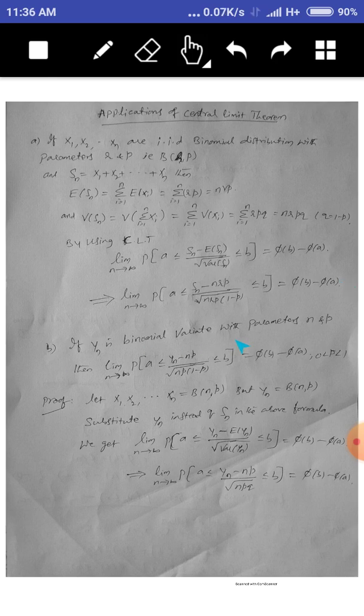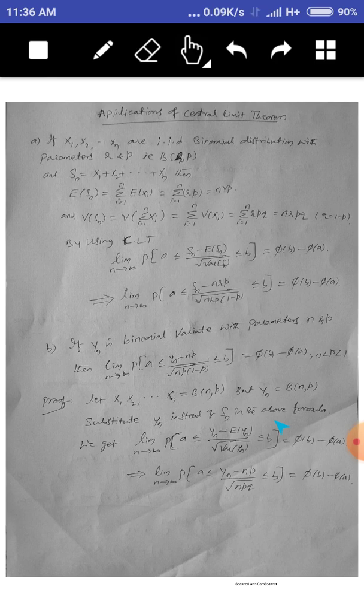Then we come to the second one. If Yn is a binomial variate with parameters n and p, then limit as n tends to infinity, probability that a is less than or equal to Yn minus np divided by root of npq, instead of q write 1 minus p, is less than b, equals phi of b minus phi of a, where p lies between 0 and 1. So we prove this theorem.